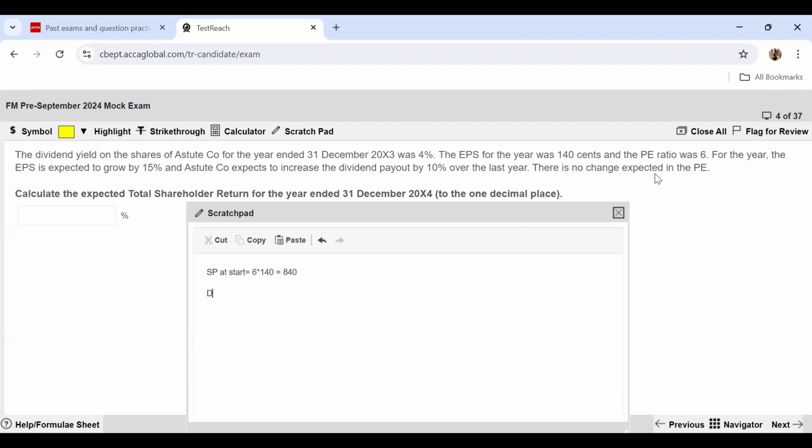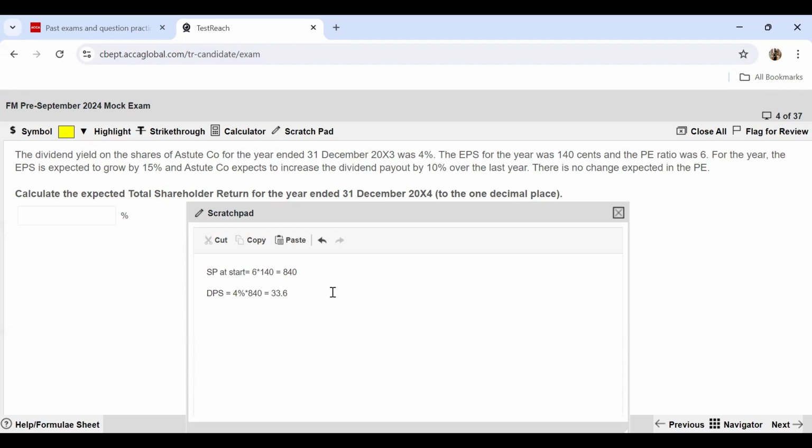Now calculating the dividend for the year. For the dividend for the year 20x3, we have calculated the share price as 840 and you know that the dividend yield on the shares was 4%. So whatever is the share price, 4% of that is what was given as the dividend. So 4% multiplied by 840 will give me my dividend per share. My dividend per share previous year was 33.6 cents.